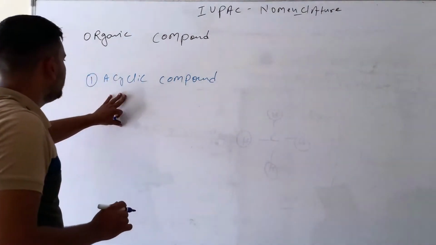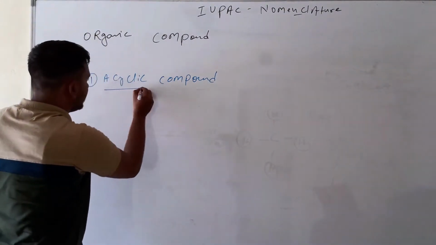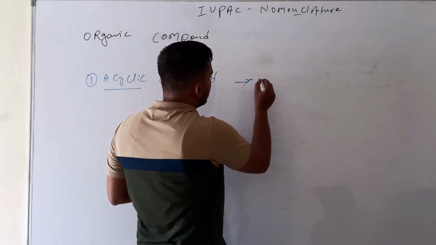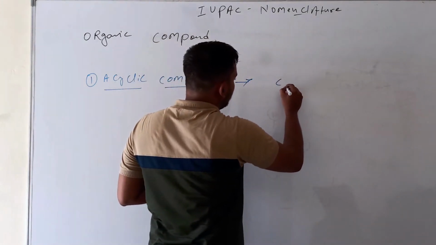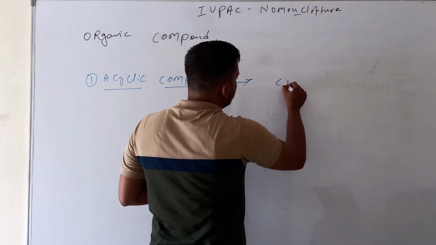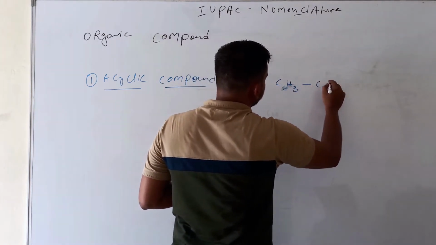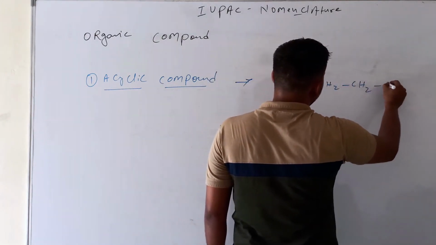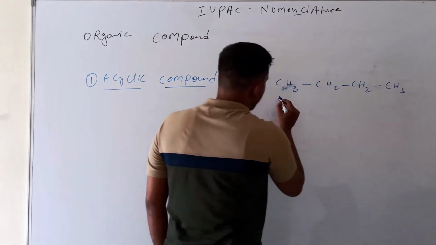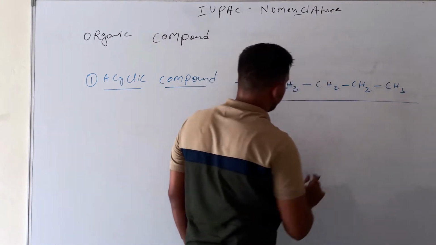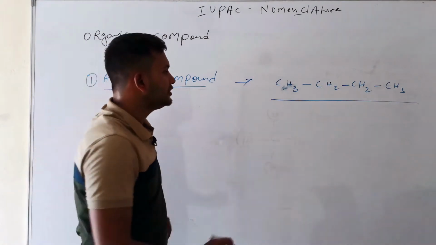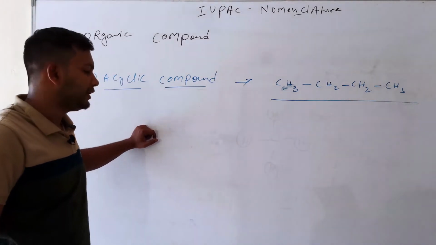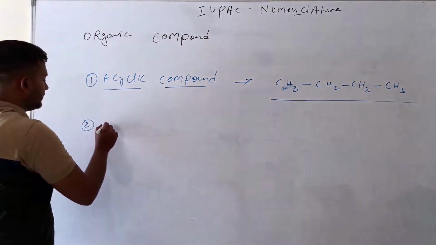What is the meaning of acyclic compound? An acyclic compound has a straight chain, just like CH3, CH2 and CH3. Here the chain present is a straight line, meaning a linear compound. This is called an open chain compound, so we call it an acyclic compound. After that we write cyclic compound.